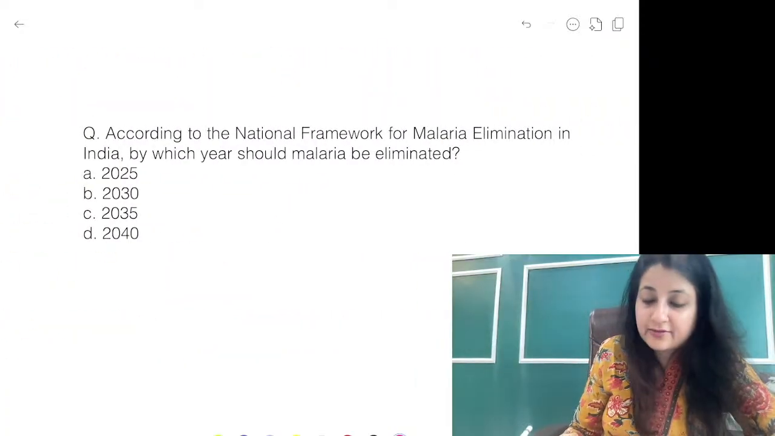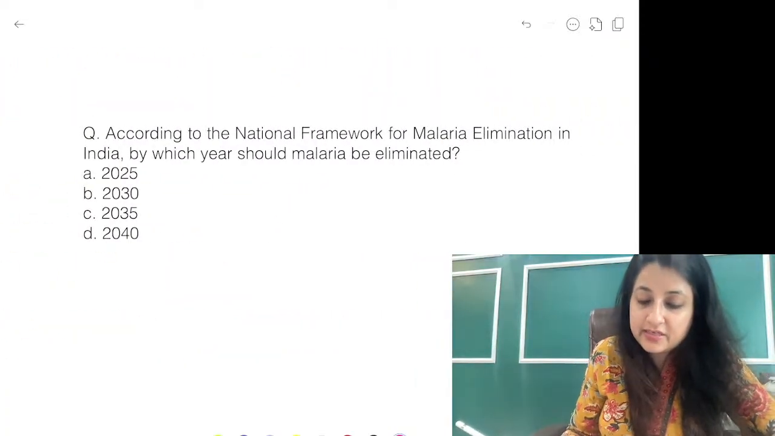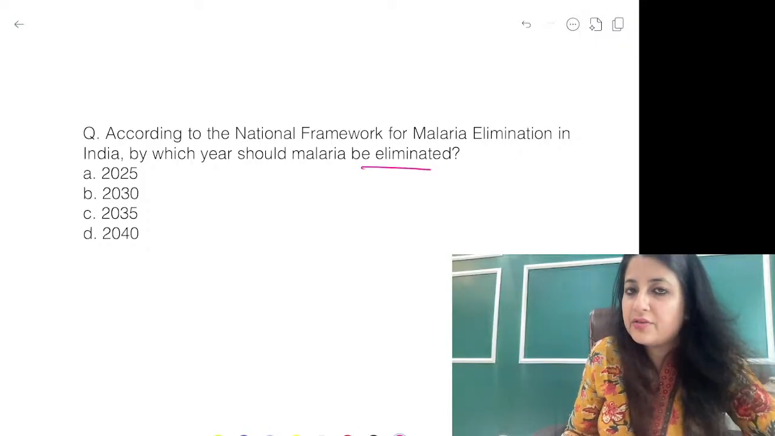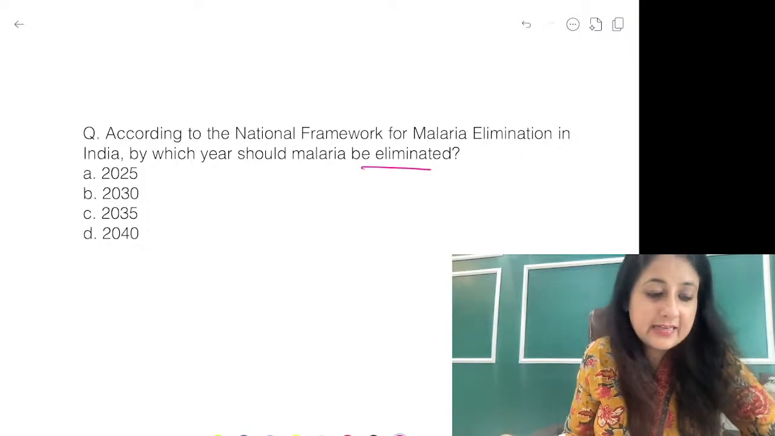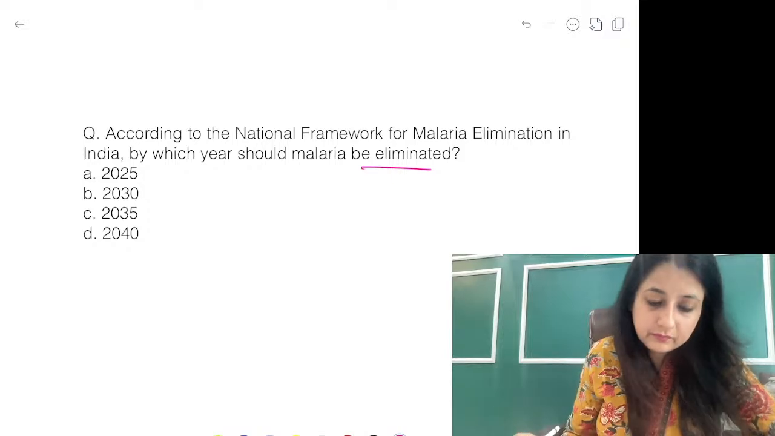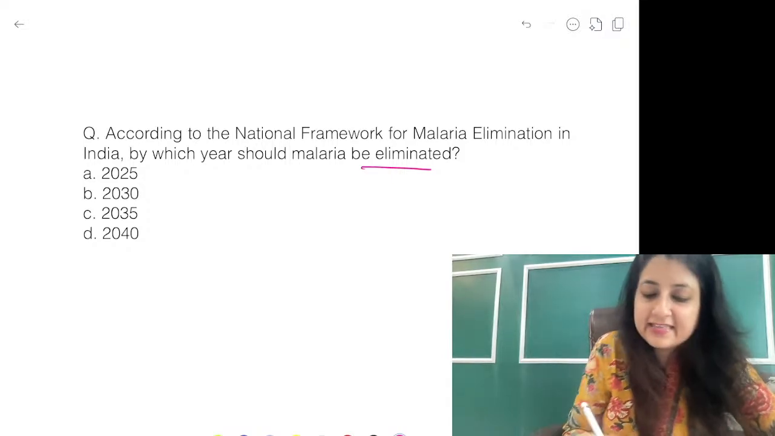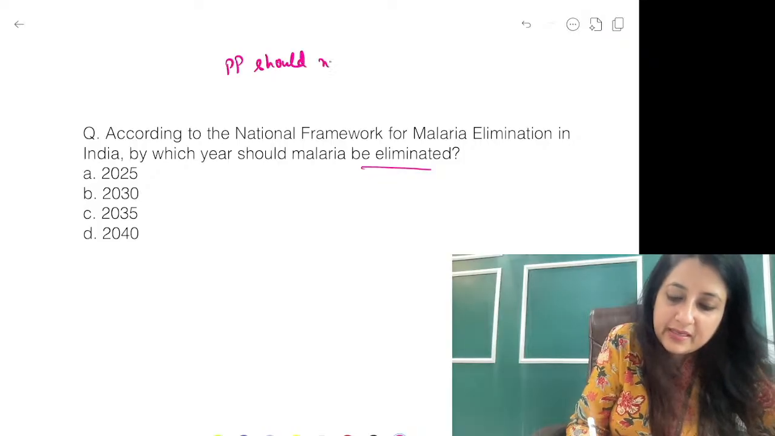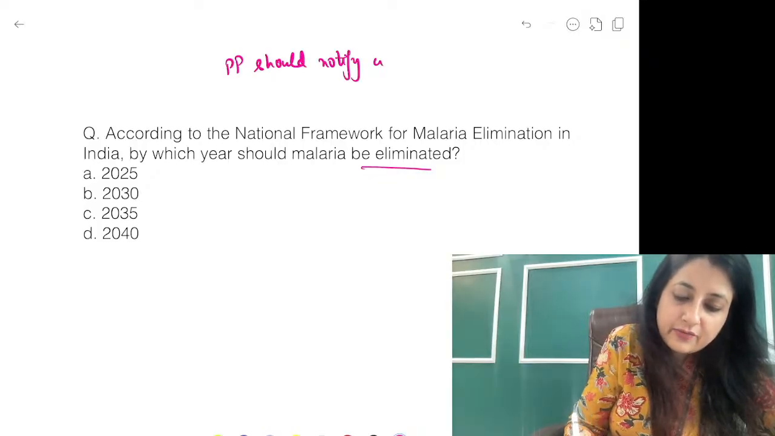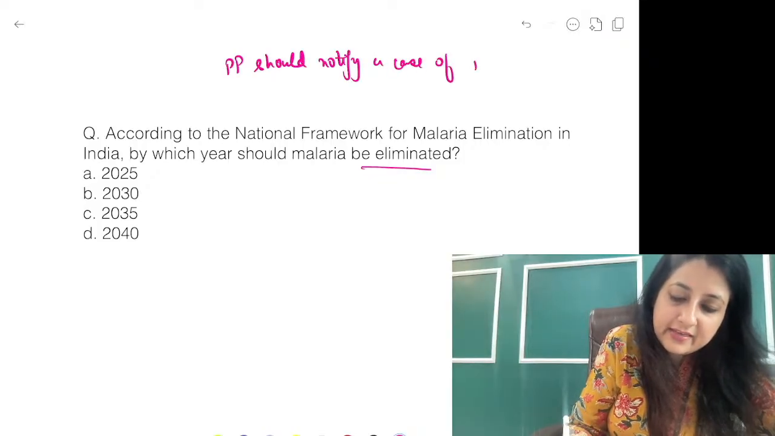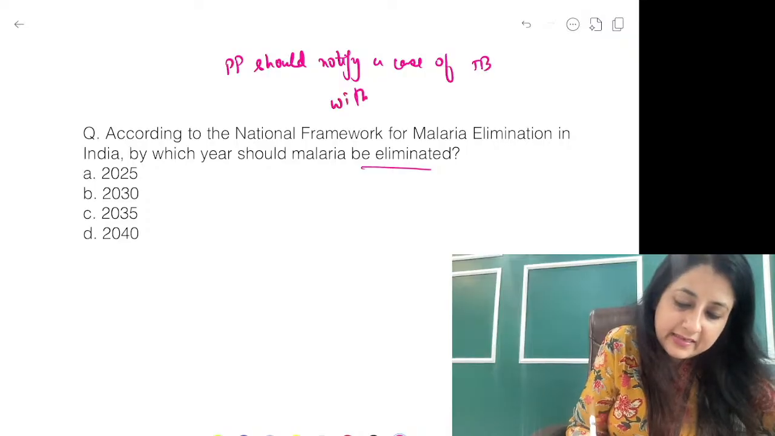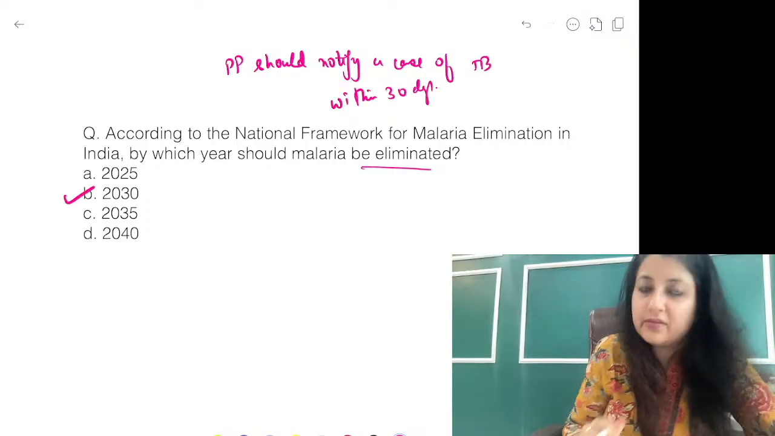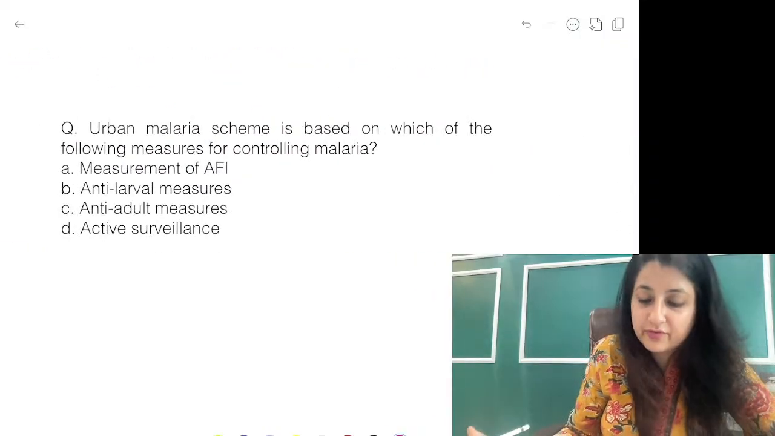Okay, according to National Framework for Malaria Elimination India, by which year should malaria be eliminated? By which year should malaria be eliminated, guys? Within 30 days, yes. Private practitioner should notify a case of TB within 30 days. All right, very good. Okay, this one you all know, 2030. So I'm not taking too much time over here.